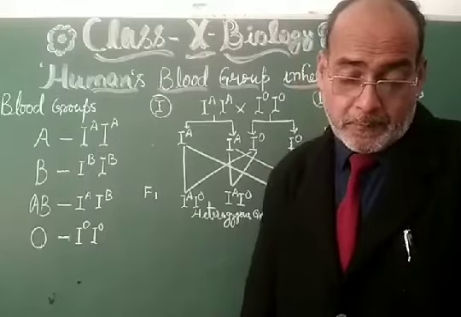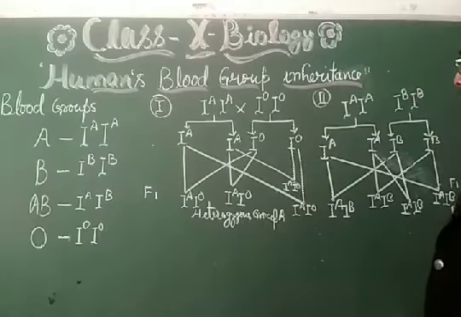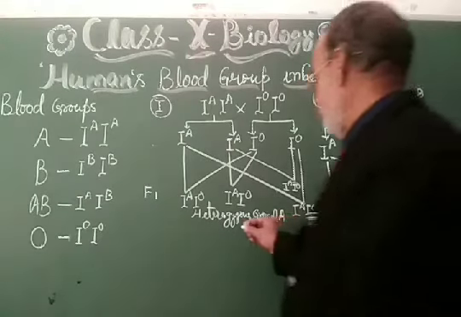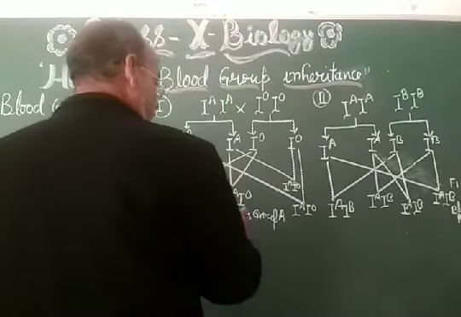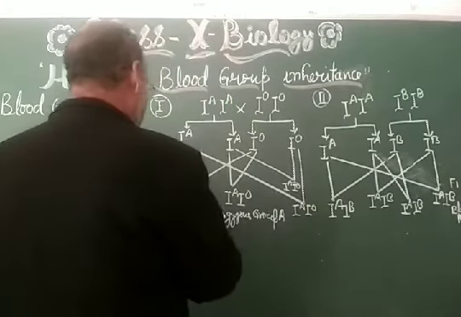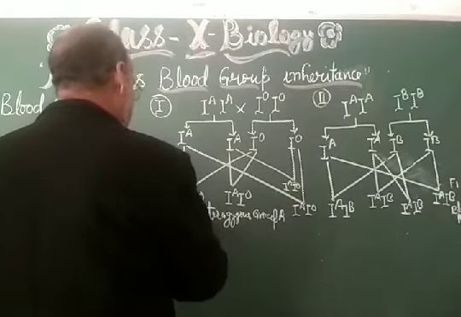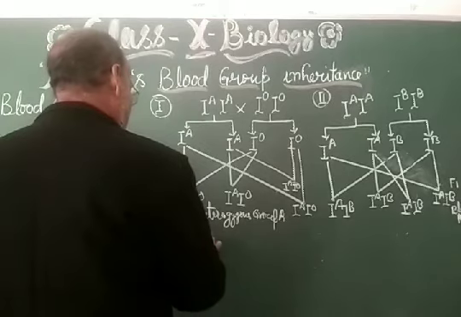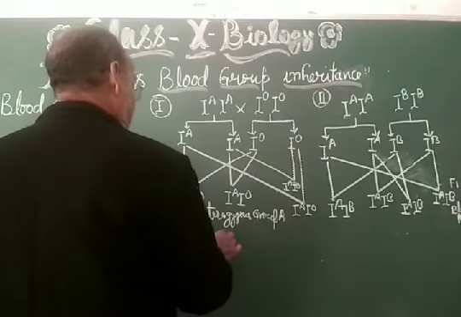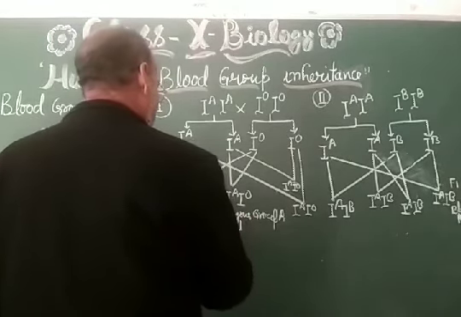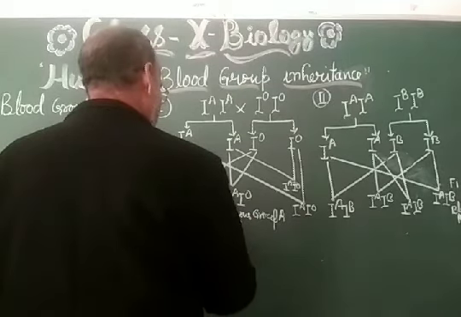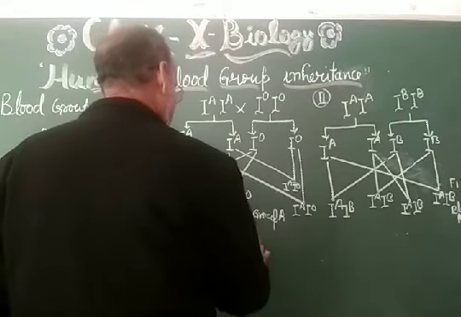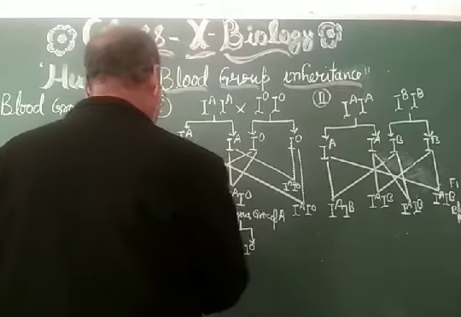Then what is going to happen? You have to see the result. If heterozygosity will be there, then what is going to happen? This one IA, IO, and this one IA and IO. Then what is going to happen?